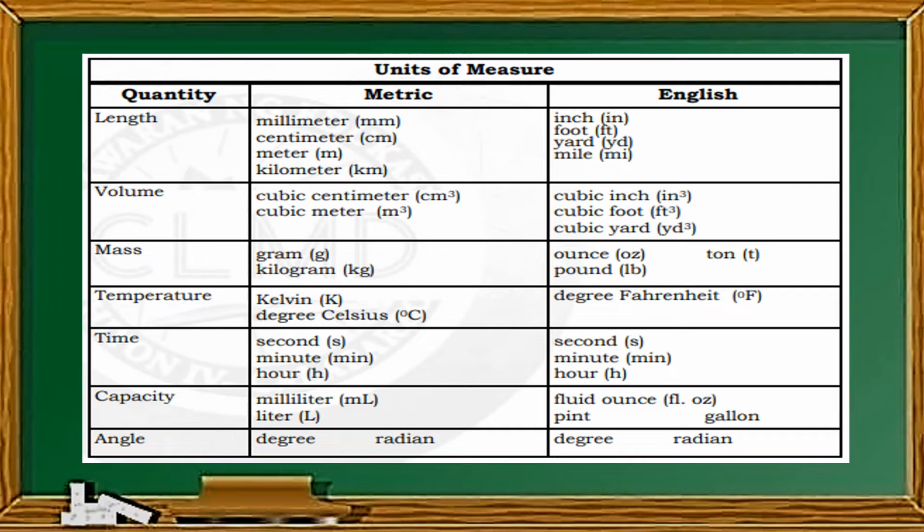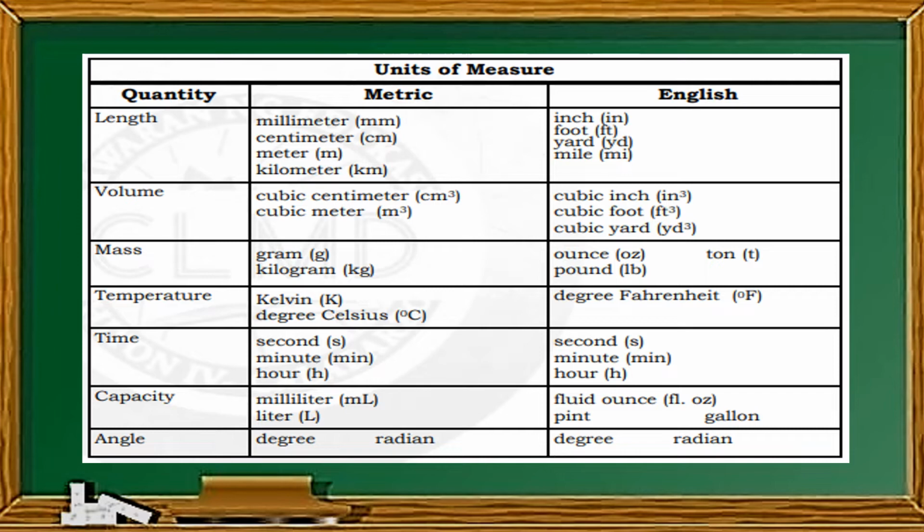Sa time naman, parehas lang yung metric and English, which is second, minute, and hour. Sa capacity, we have milliliter and liter for metric, and fluid ounce, pint, gallon for English. And sa angle, parehas lang po yung metric and English, which is the degree and radian. So these are the different unit of measurement for each quantity with regards to metric and English system.